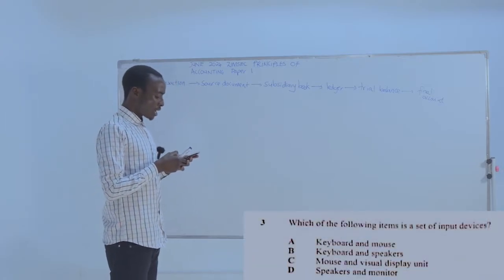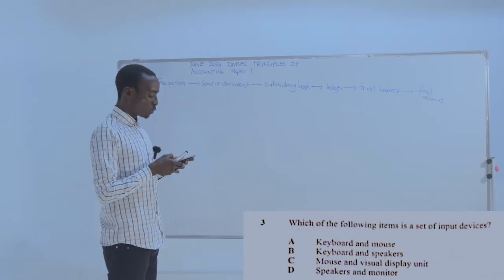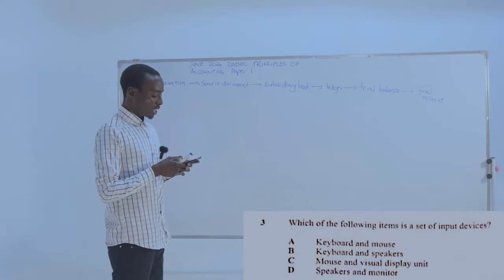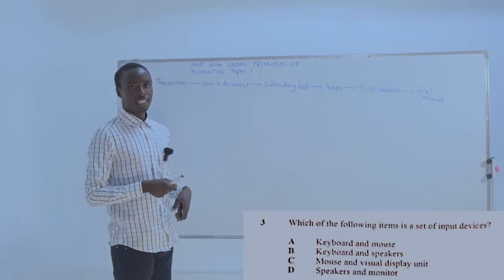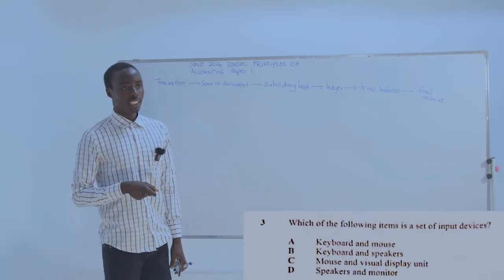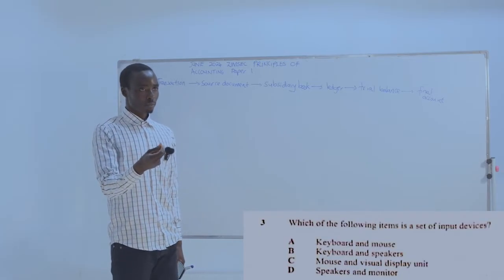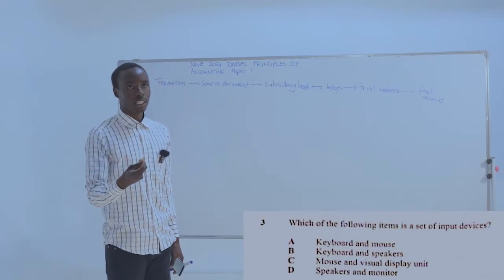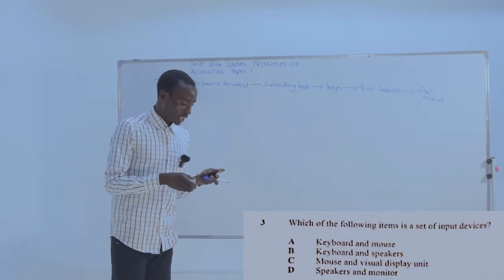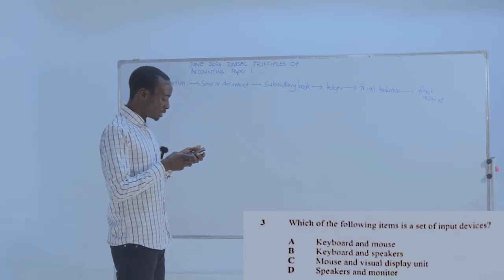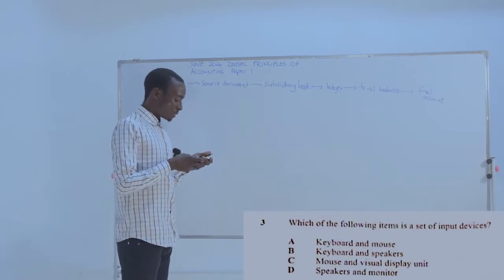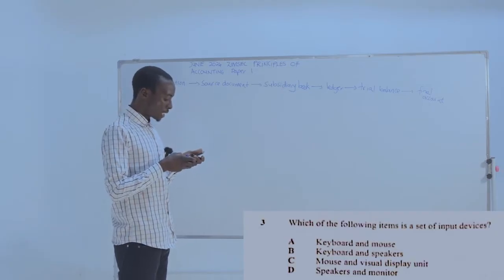Which of the following items is a set of input devices? Right? Input devices are devices through which we can enter information, then output devices, like a monitor, show us the information that we entered through the keyboard and mouse. Right. So according to our answers here, A is keyboard and mouse. B is keyboard and speakers.